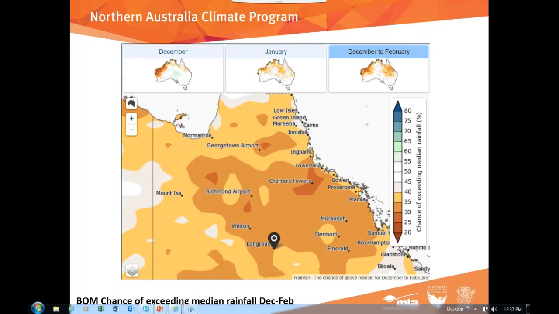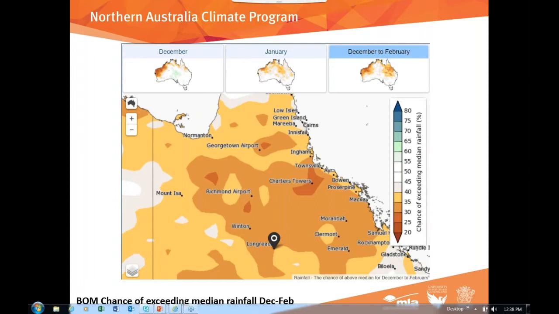Average, we all understand from maths in school, but median is actually the rainfall we're most likely to receive. Because of where we live out here in Western Queensland, we've got a fairly variable rainfall pattern, so there's quite a difference between our average rainfall and our median rainfall, because we do have those massive big years, and that blows our average out. But median's a more reliable